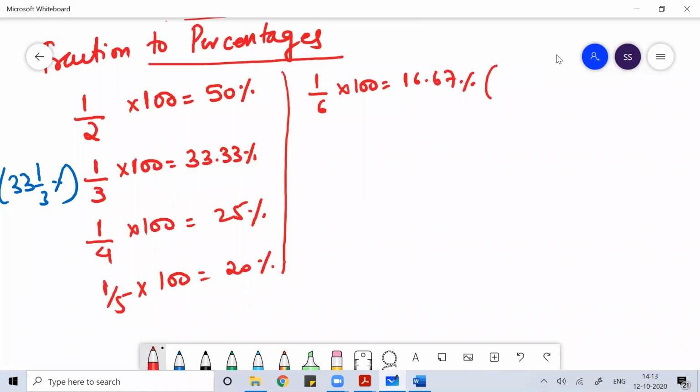The other way of writing 16.67 is 16 2 by 3%.